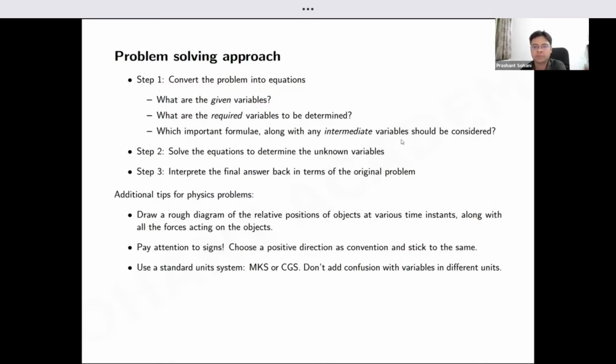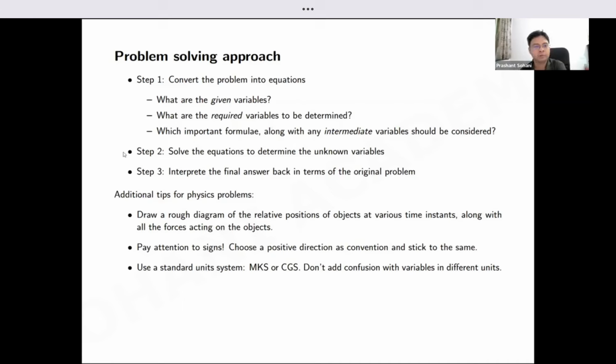Identifying those intermediate variables is a very important part, which will set you apart from other students. And what are the important formulae which connect all these variables together? Because if you think about it, all the syllabus is based on your up to 10th standard curriculum only, but connecting it together is the challenge. So the first step is very important: converting the problem into equations.